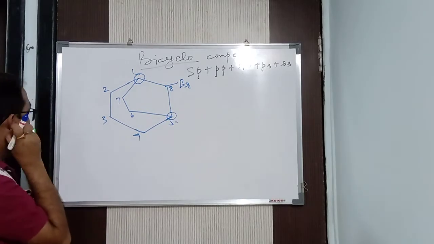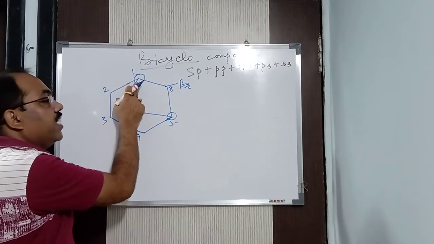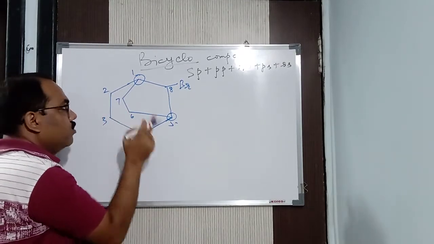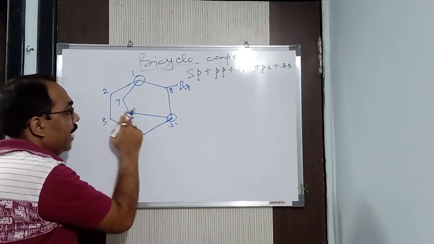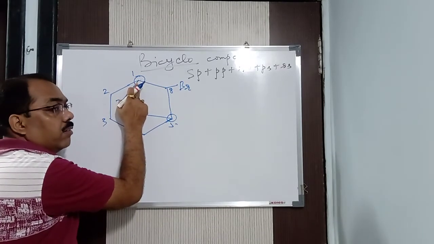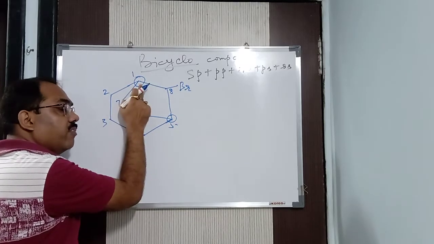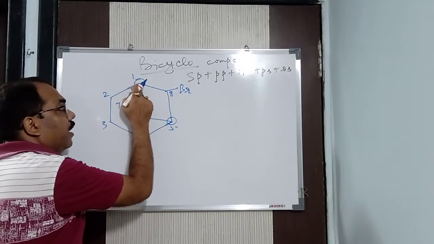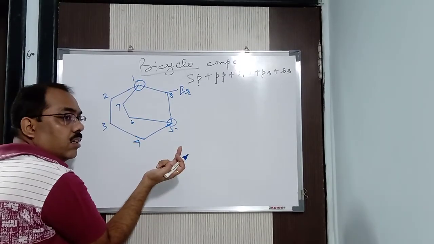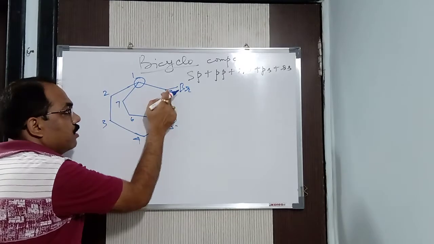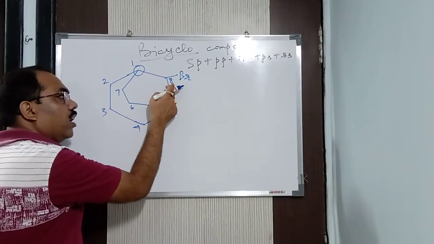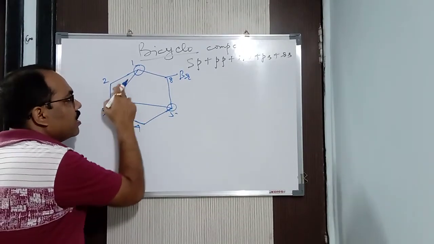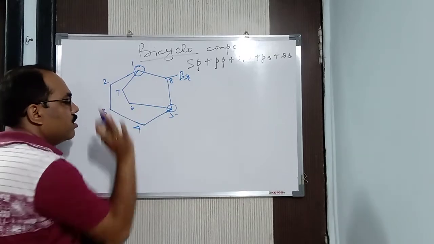And always remember that you have to start from one end and again you have to end there itself. Listen carefully to this one, otherwise you will be confused. You will be starting with a bigger ring and you will end it there itself. You will count the smaller ring and you will end it there itself. See, I am ending there itself. I am not going in this way, because here it is not going to end, because two more carbon is left. Because many of you will say, sir, 6, I will go here. Okay, you go here. You will end here. Then after that, these 2 carbons are left. So you can't do that. So 5, 6, 7, and this is your 8. The smaller ring going this way.